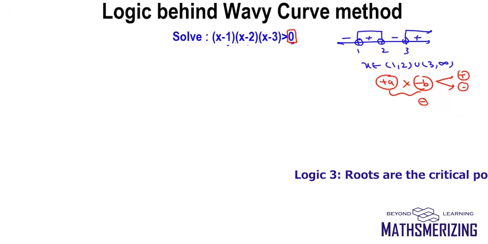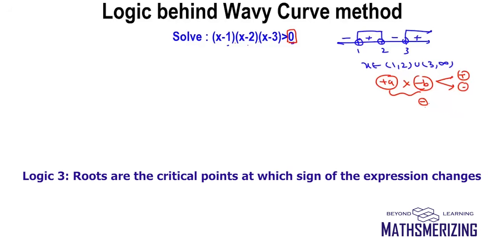Now the third step is to find roots. Why do we find roots? I'll look at each of the 3 expressions. The first expression is x minus 1. The sign of this expression changes at 1. So when x is greater than 1, it is positive, and when x is less than 1, it is negative.